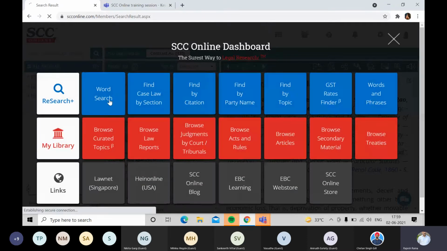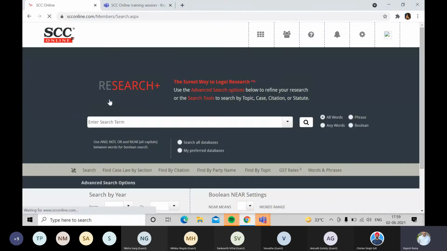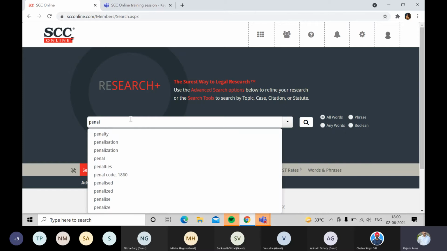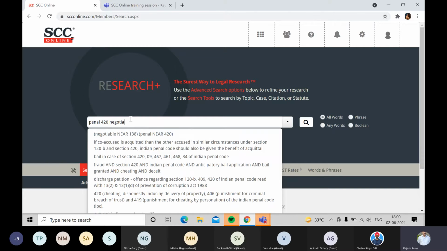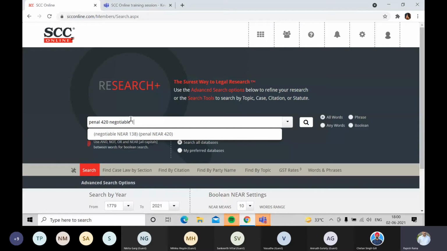Now at times we also have more than one act and section to search for. In find case law by section I can select only one act at a time, right? So instead of that, I'll use the word search. I am looking for penal code section 420 and negotiable instruments act section 138.